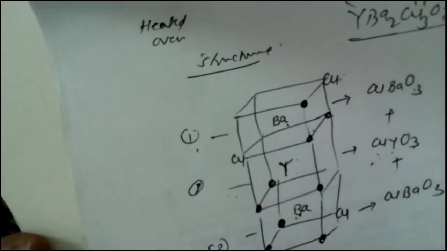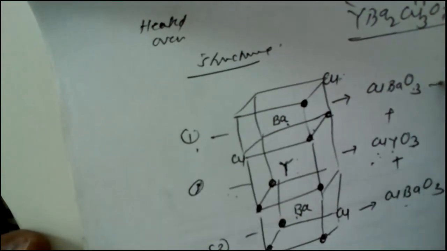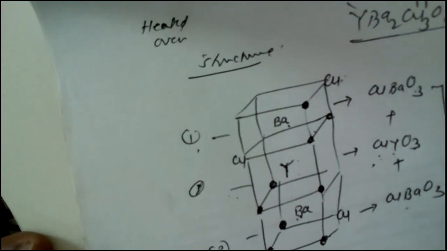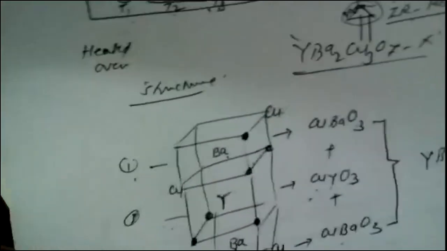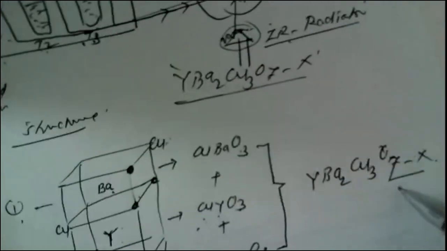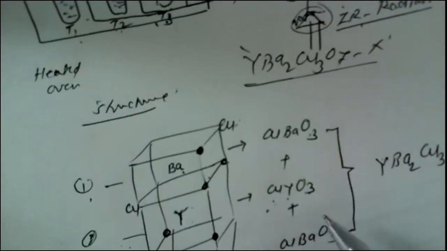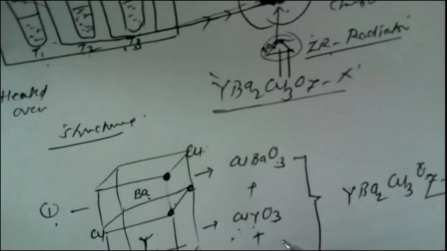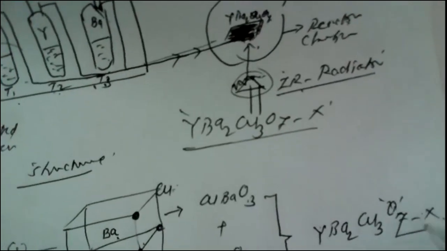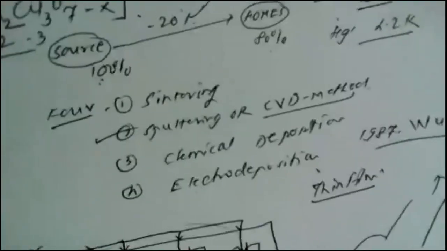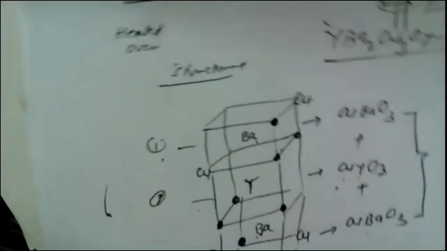So if we add up CuBaO3 from cube number 1, CuYO3 from cube number 2 and CuBaO3 from cube number 3, that forms YBa2Cu3O7 minus X. Every time I write the composition as 7 minus X because, while studying this structure, some of the lattice sites in the crystal are missing oxygen, hence I have written 7 minus X. Now, how can we explain this crystal structure of this ceramic superconductor?